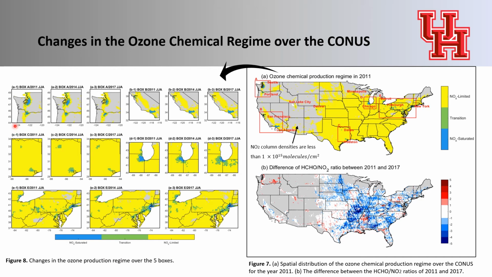Here we plot the spatial distribution of ozone chemical regime over these 5 boxes for the summers of 2011, 2014, and 2017.